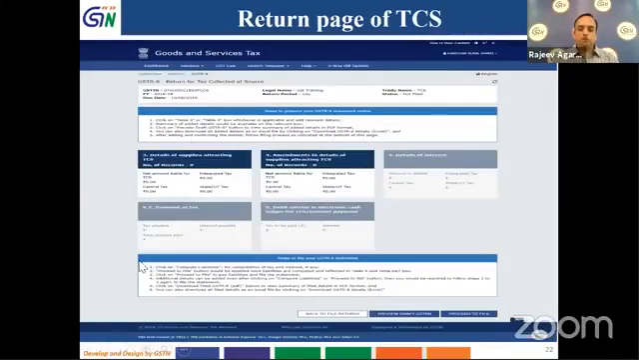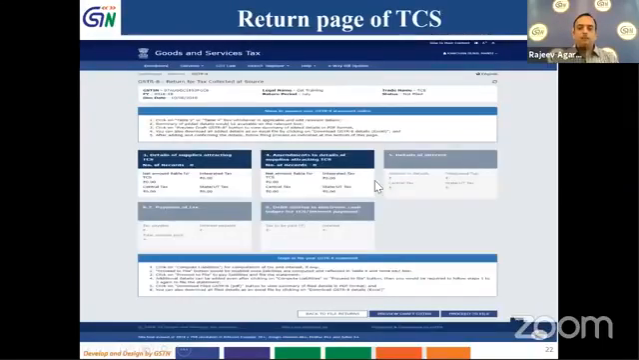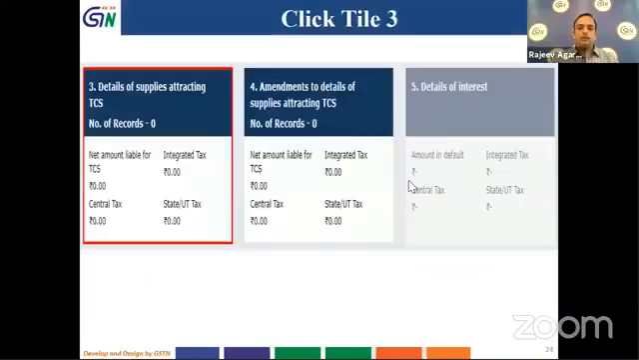So I've come from the previous page. I have clicked on prepare online and this page opens up. Now I will fill details in tile 3 and tile 4 after reading what the details are given here. These tiles will be enabled later on. So let us first enter details in tile 3.